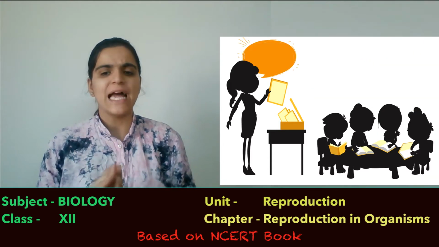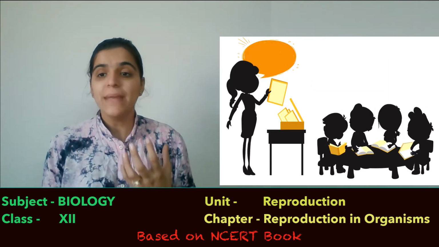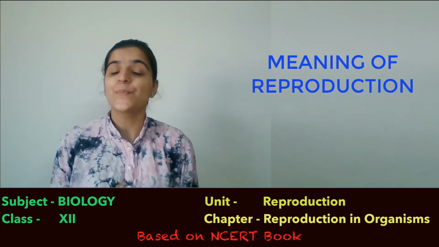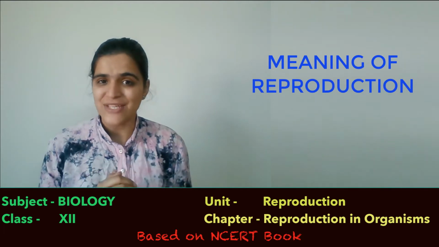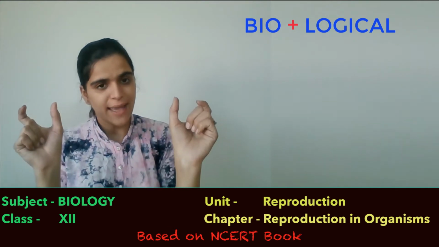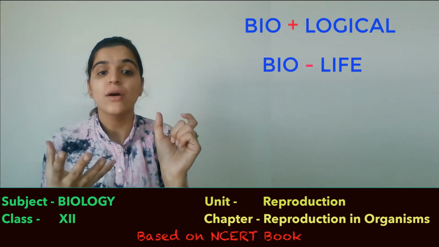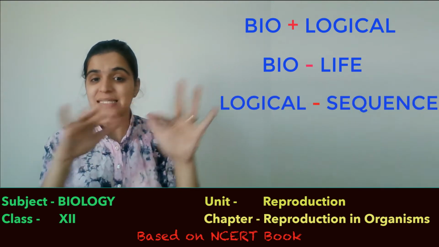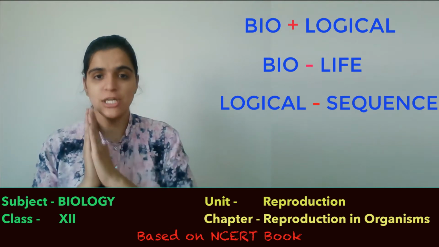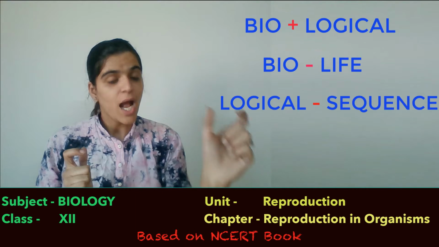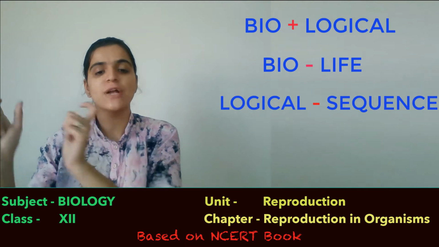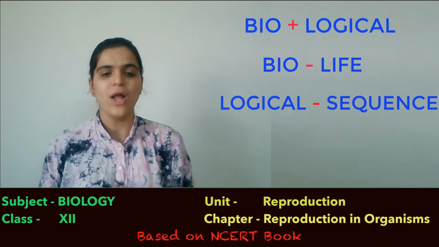Firstly, I will explain the meaning of reproduction. Reproduction is a biological process. Now what do you mean by biological? There are two words again. Bio means living, whereas logical means in a sequence, in a proper sequence. So reproduction is a biological process, which means producing again through a living, logical process. I hope this is clear to you all.